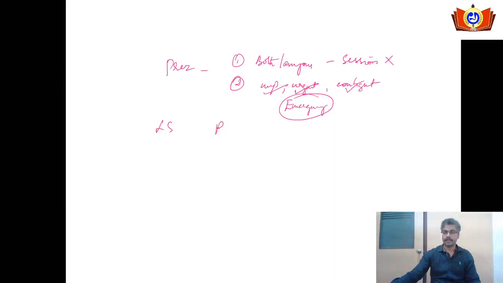Say suppose Lok Sabha is not in session, Rajya Sabha is not in session. Will it be possible for the president to issue ordinances? Yes, he can issue. Then Lok Sabha is not in session, Rajya Sabha is in session. Will it be possible? Yes, he can issue. Then Lok Sabha is in session, Rajya Sabha is not in session. He can issue easily. When Lok Sabha is there and Rajya Sabha is there, will it be possible? It's not possible when both the houses are in session.